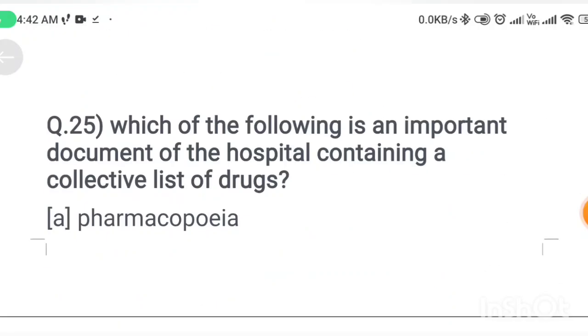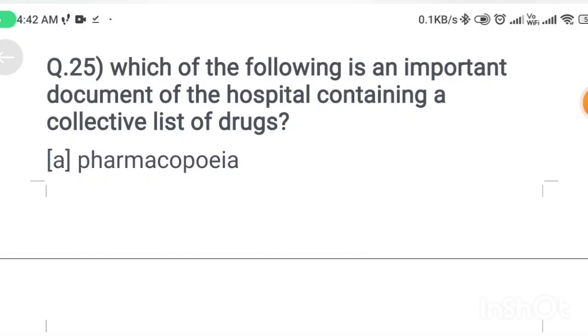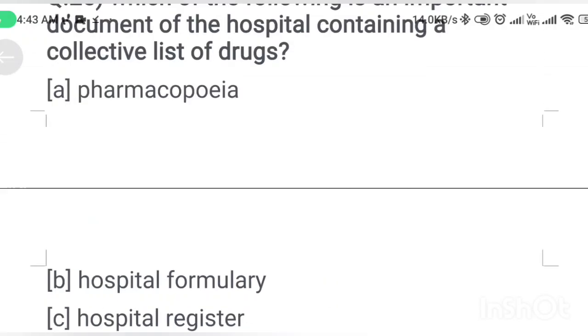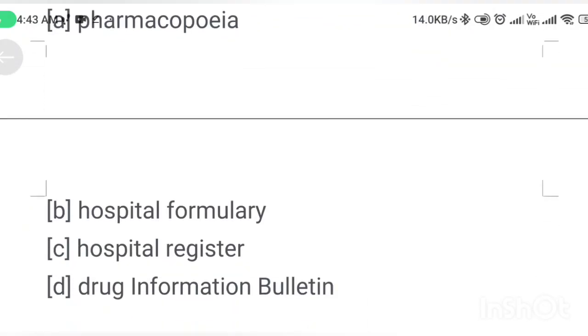Next question. Which of the following is an important document of the hospital containing a collective list of drugs? Option A, pharmacopoeia; option B, hospital formulary; option C, hospital register; option D, drug formulation bulletin. Correct answer is option B, hospital formulary.